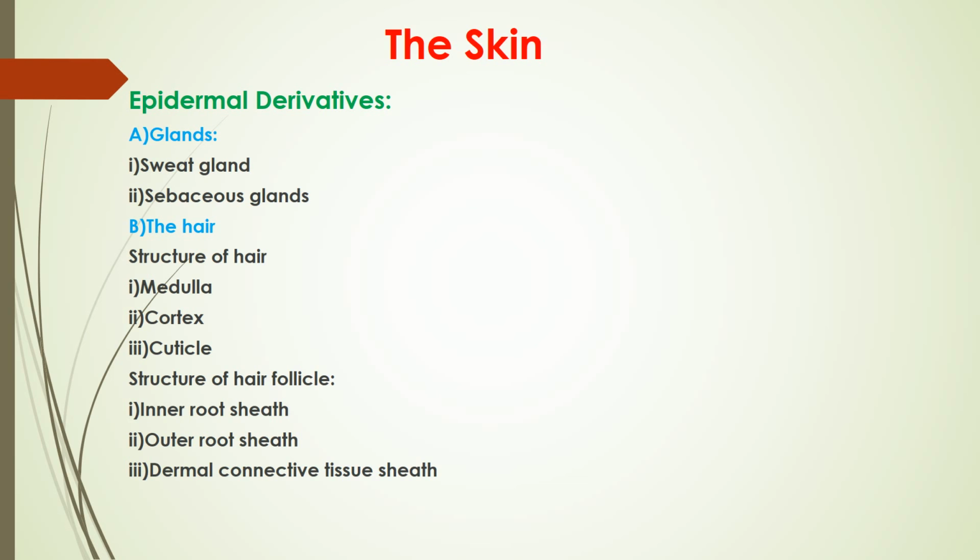Now the nail. These are horny plates formed by dead or keratinized cells which are produced by the nail matrix. The nail is embedded in a groove of the epidermis of the skin and rests on the nail bed, which is the Malpighian layer of the skin. The nail grows from the nail matrix by actively dividing epidermal cells. The nail consists of body, free edge and nail root.